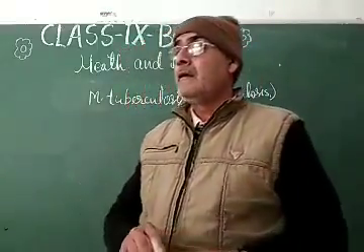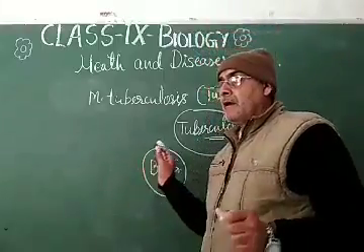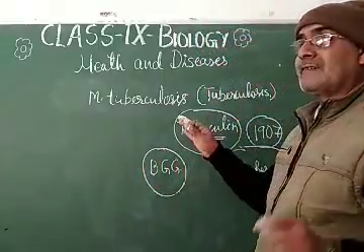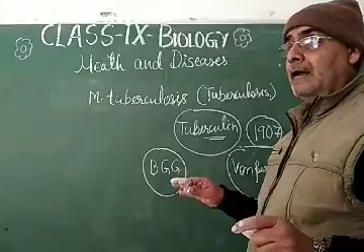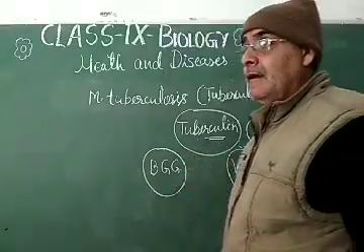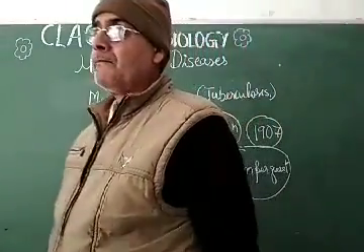And my dear students, this tuberculosis is a disease which can be controlled within 6 months by providing anti-tuberculosis therapy.